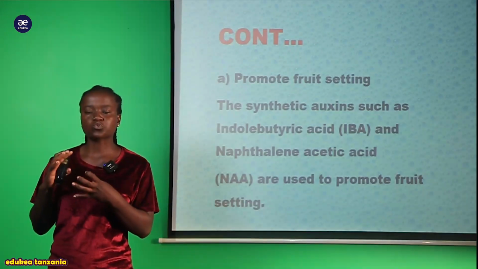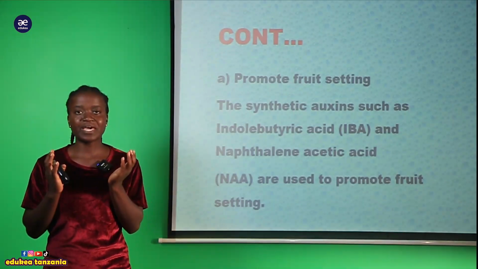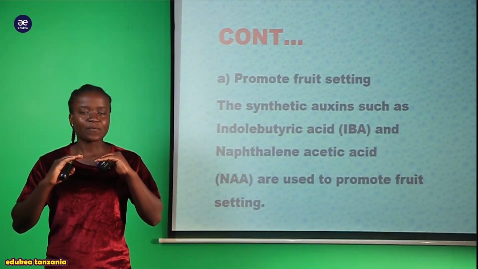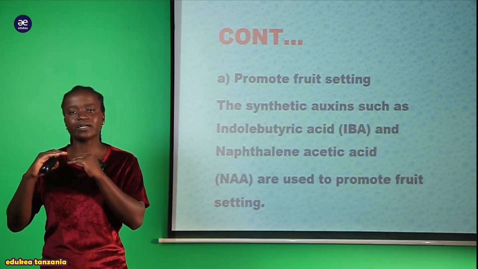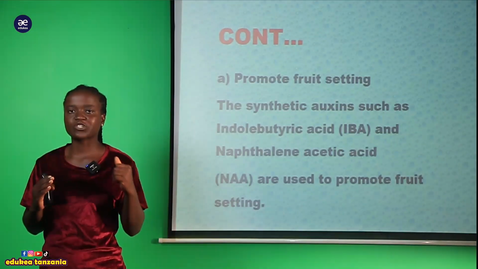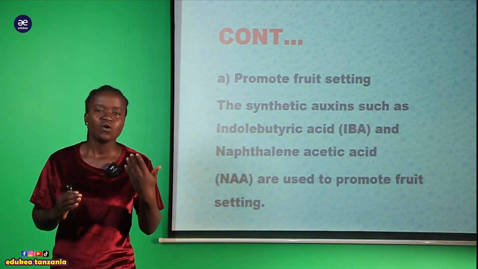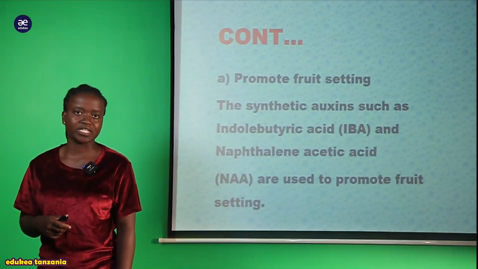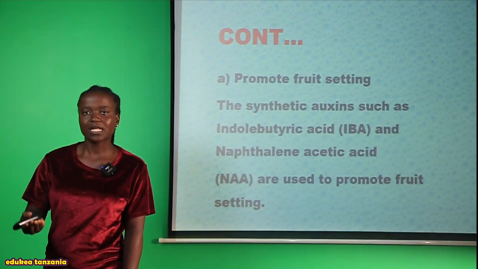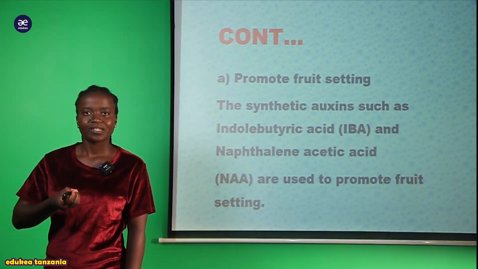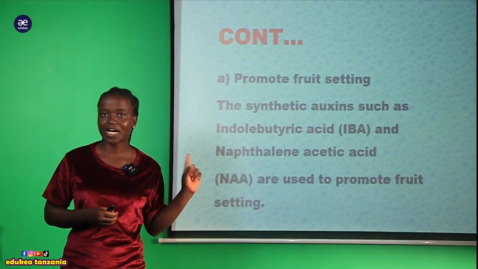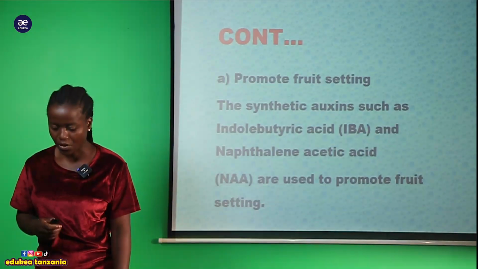Kupangilia yale matunda. Unakuta kwenye mmea tu mdogo alafu na matunda mengi yapo kwenye ile level inayohitajika. Ile inatumika kwa sababu there is introduction of the auxin hormone within a plant body that is used in the fruit setting. Matunda yanapatikana mengi sana ndani ya mti mmoja. Kwa sababu gani? Kwa sababu tu kunakuwa na introduction of this synthetic auxin.